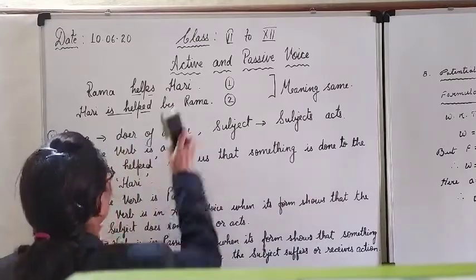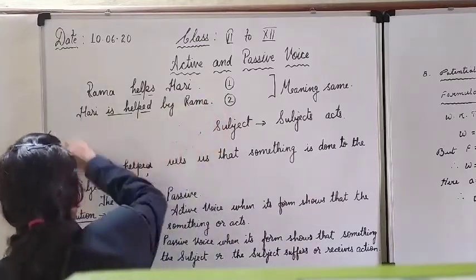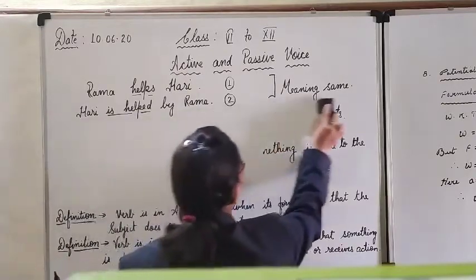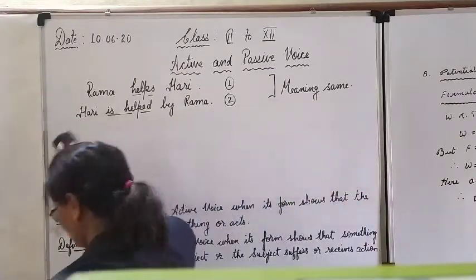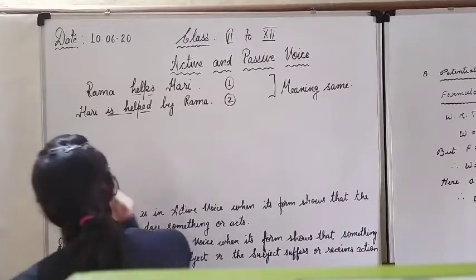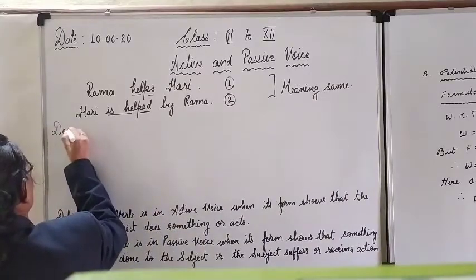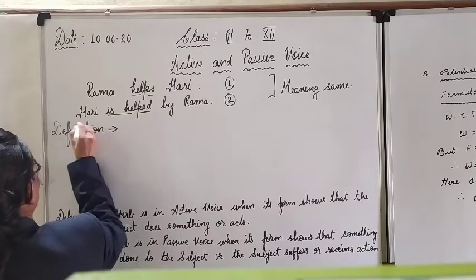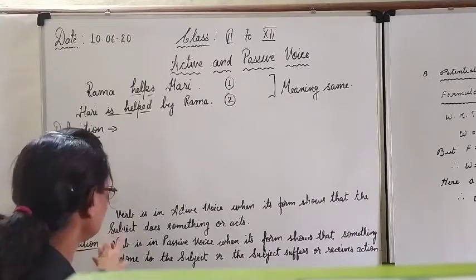Now how can you frame the definition of voice? Okay, how can you frame the definition of voice? Look over here. This was about active voice and passive voice.